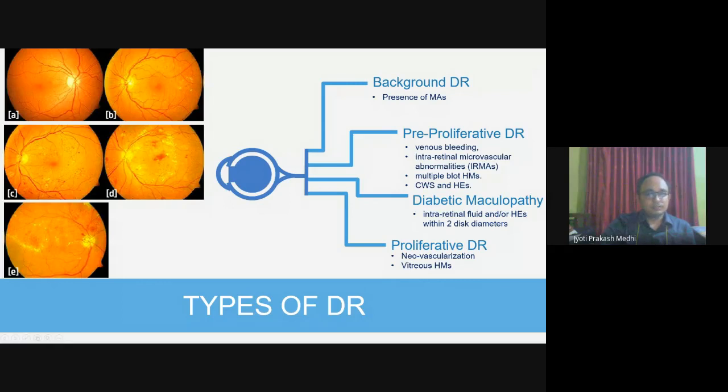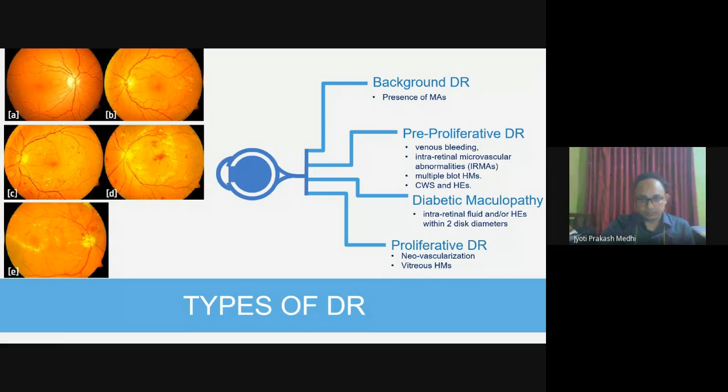These microaneurysms are very small and very hard to identify, so we have to go for fluorescein angiography to study them. Otherwise, nowadays, the fundus images that we get from various high resolution cameras also show the imprints